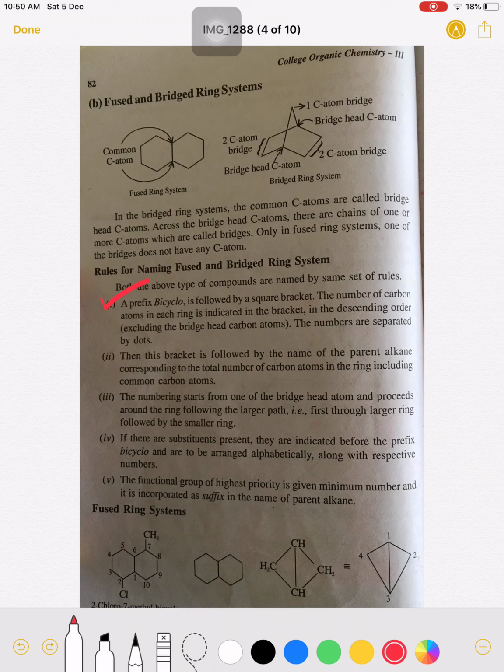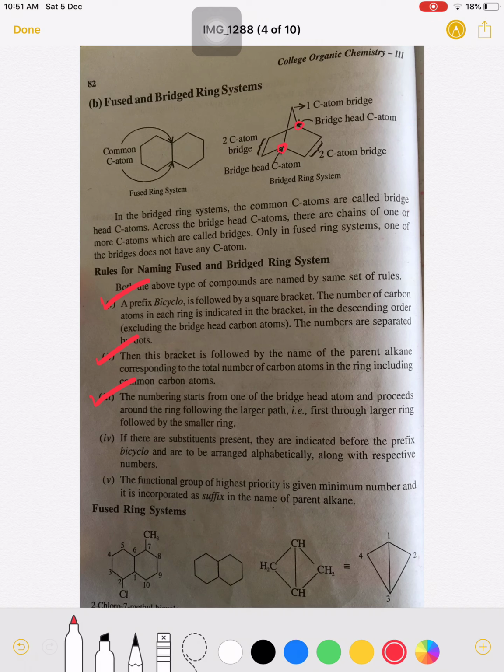Now the second rule: the square bracket is followed by the name of the parent alkane corresponding to the total number of carbon atoms in the ring including common carbon atoms. Similar to the Spiro, we count the total number of carbon atoms in the molecule. The third rule: the numbering starts from one of the bridgehead atoms.